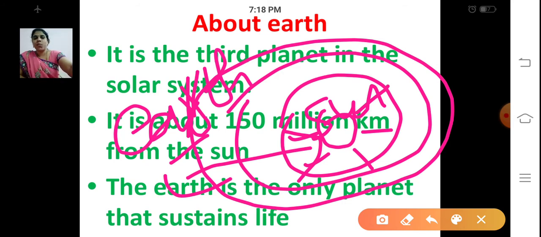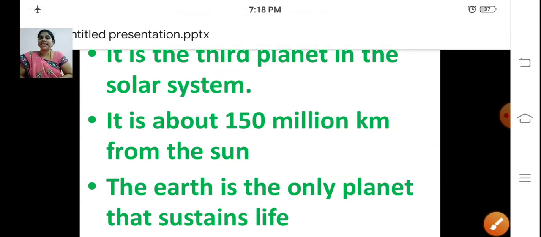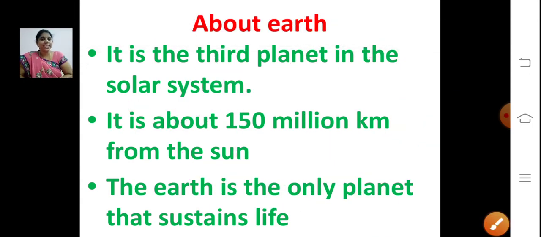The earth is the only planet that sustains life. Only on the planet earth is life possible. So we can get air and water. Life is possible only on the planet earth.